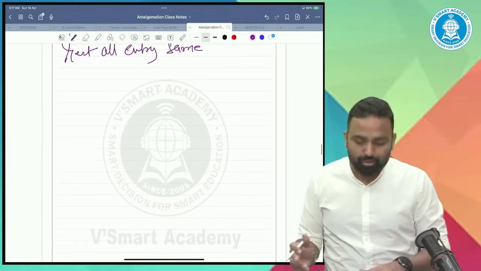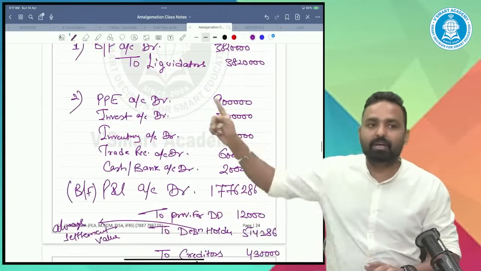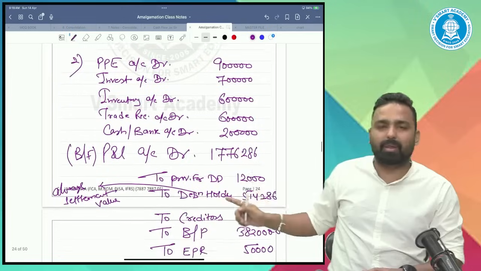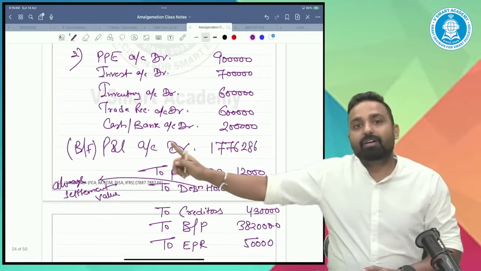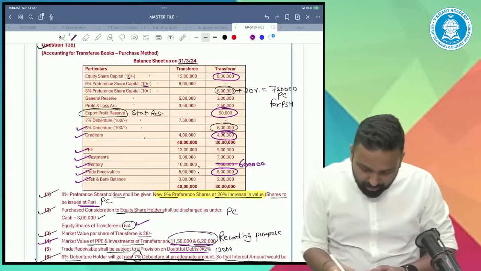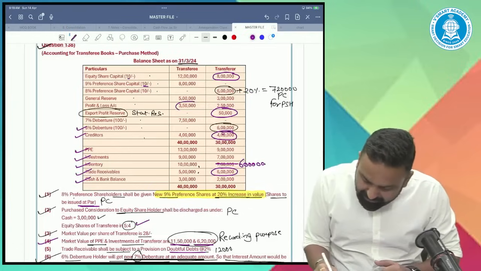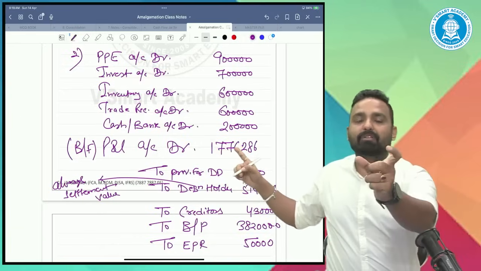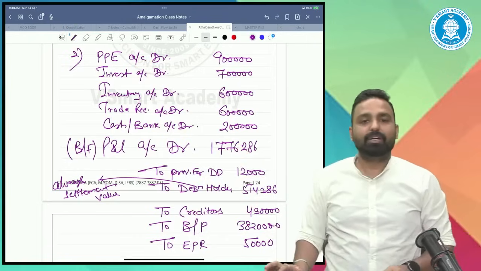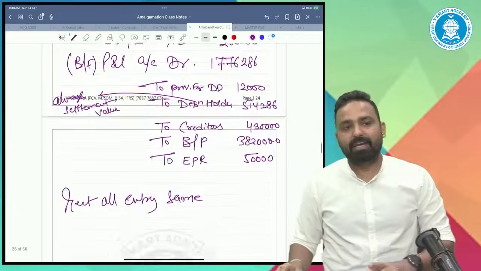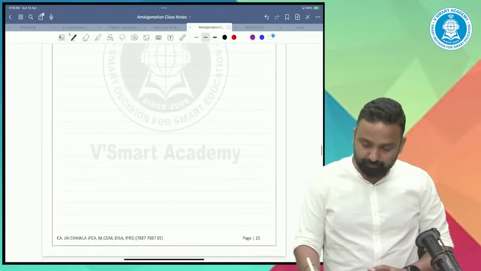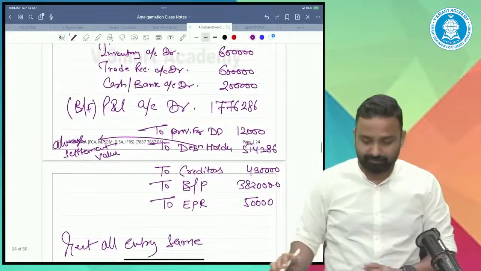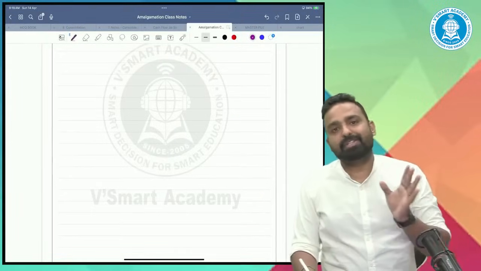In the balance sheet, what will you do? Same balance sheet you will prepare the same way. Now you take the PP 9 lakh, the investment 7 lakh, the inventory 6 lakh, and when you write the reserves, the P&L of transferee 350 and the negative balance of P&L of 1776, net P&L will be the negative balance. So this is called merger. Tell me, have you any doubt? You can prepare the balance sheet and your balance sheet will definitely be tallied with the help of all these entries. So this was amalgamation in the nature of merger as well.